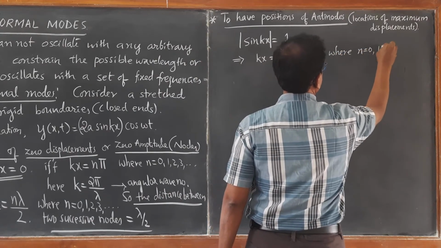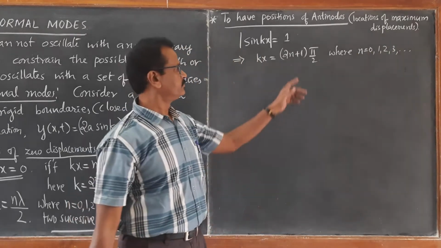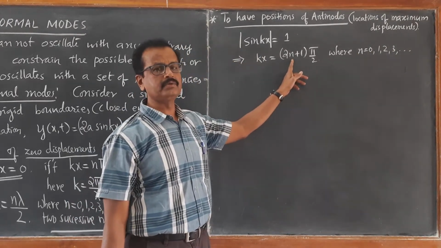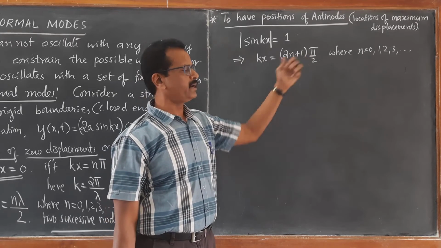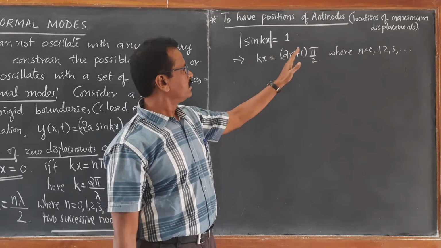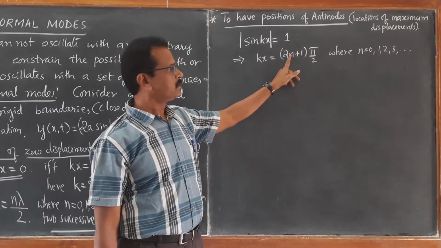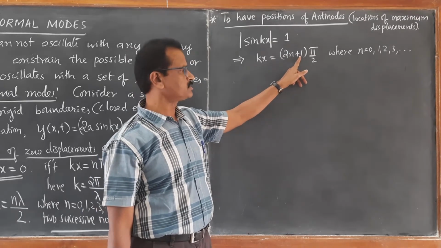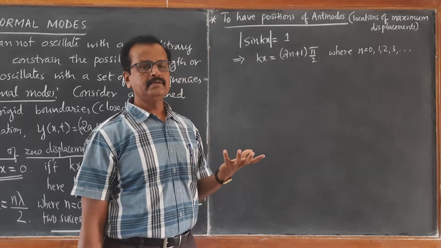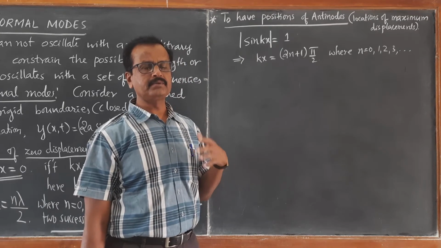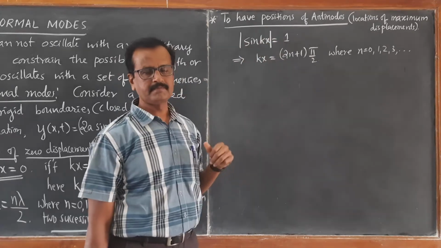0, 1, 2, 3 and so on. For example, if you put n equal to 0, then we get pi by 2. So sin pi by 2 is 1. If you put n equal to 1, then we get 2 plus 1, 3. 3 pi by 2, that is, we get sin 3 pi by 2, that is sin 270, which is minus 1. So modulus of minus 1 is plus 1.